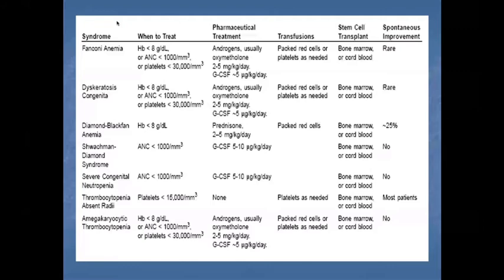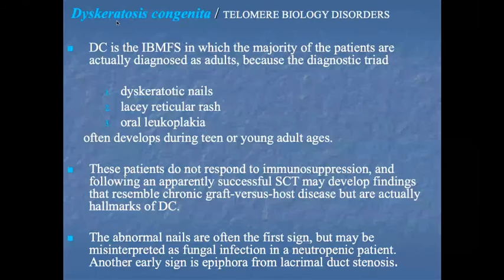Now coming to another disorder, dyskeratosis congenita, also known as a telomerase biology disorder. In short, DC. DC is another cause of inherited bone marrow failure syndrome, in which the majority of patients are diagnosed as adults, and they have a typical triad: dyskeratotic nails, lacy reticular rashes, and oral leukoplakia, often developing during the teen or young adult age.